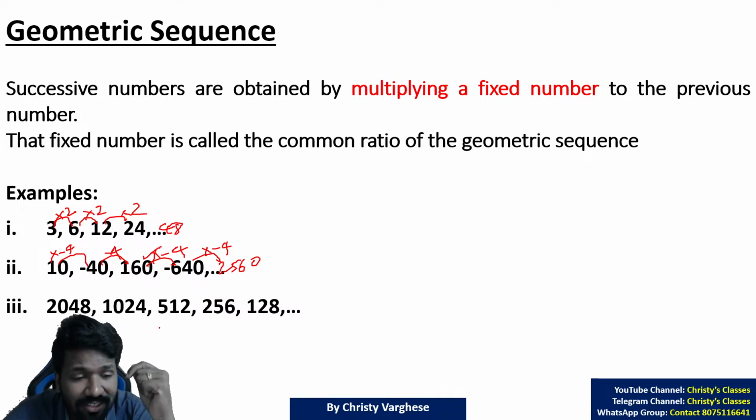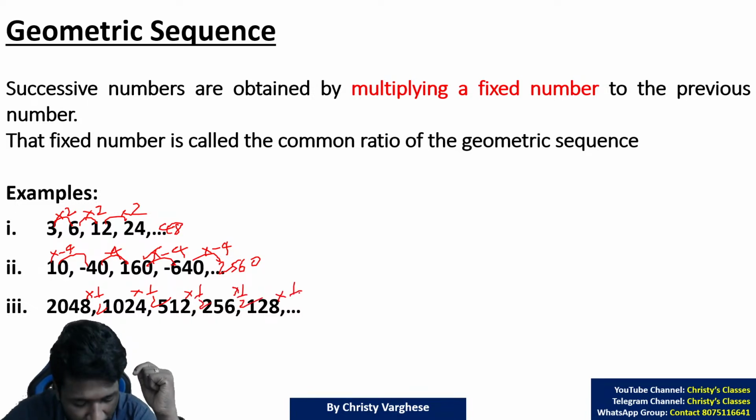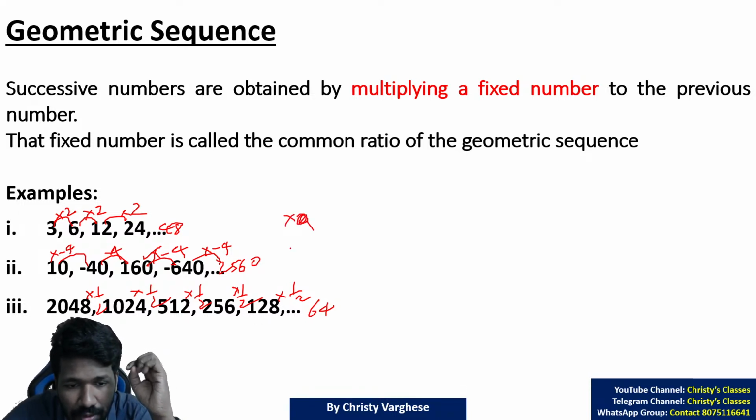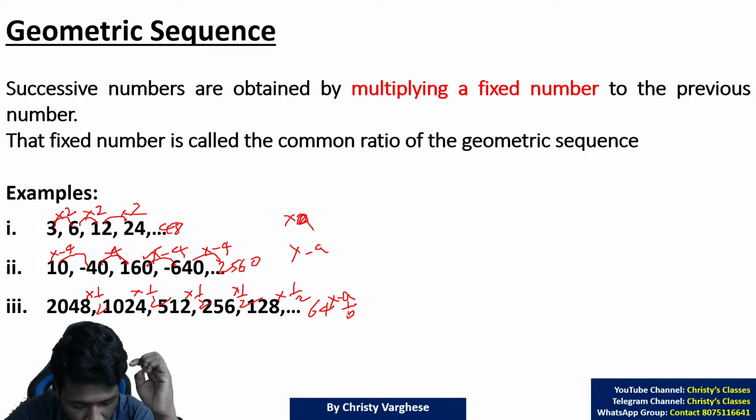Or it can be a fraction also. It can be a fraction, which means here half is multiplied. Half is multiplied to get the next term. All of you are understanding? So 128 into half is 64, which will be the next term. So positive number added, positive number multiplied, negative number multiplied, or fraction number multiplied. All these are possible.